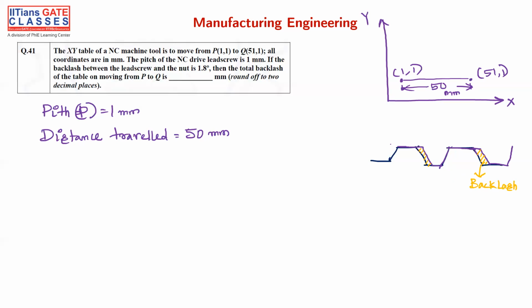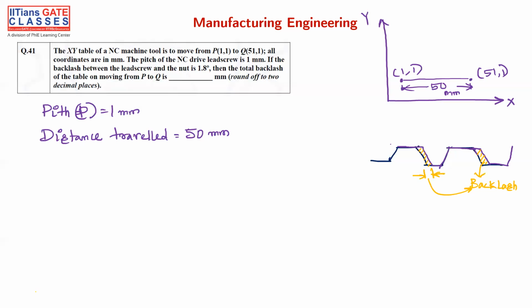Now he has given the backlash also, between the lead screw and the nut. This distance is backlash. Well, not distance, but the angle between the lead screw and nut, which is 1.8 degrees, and he's asking for the total backlash of the table. As we keep on moving, the backlash will multiply, right?